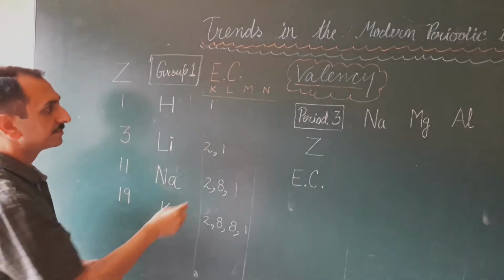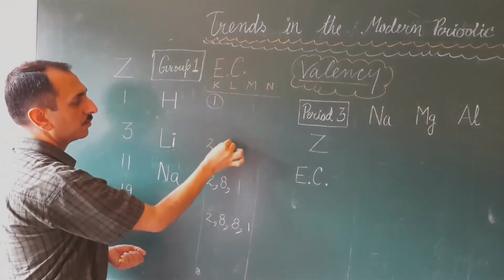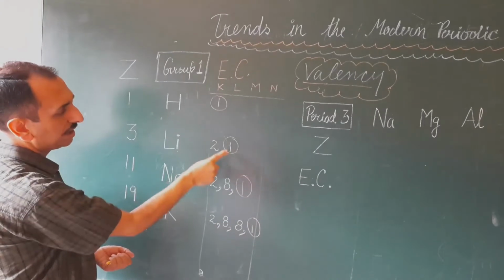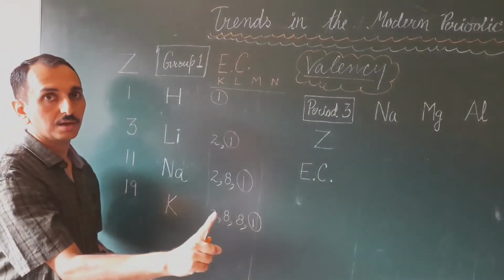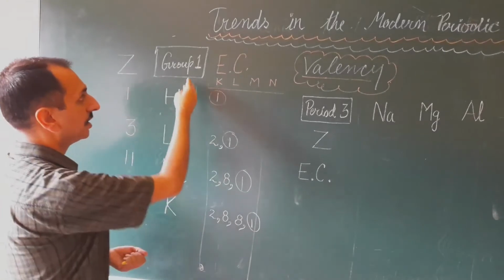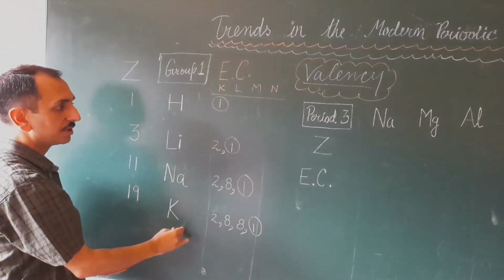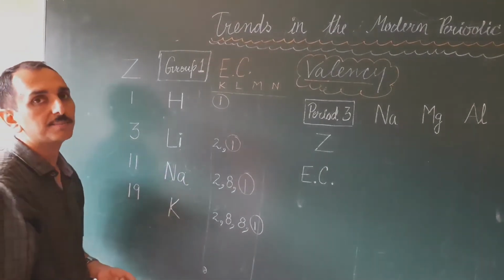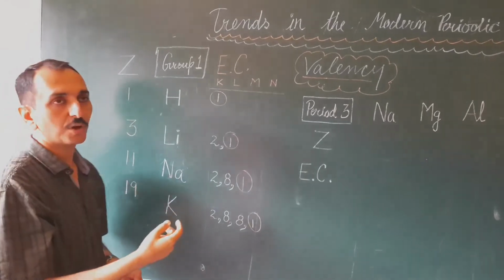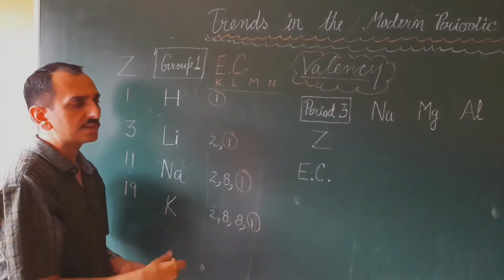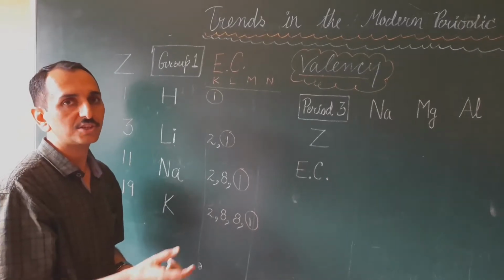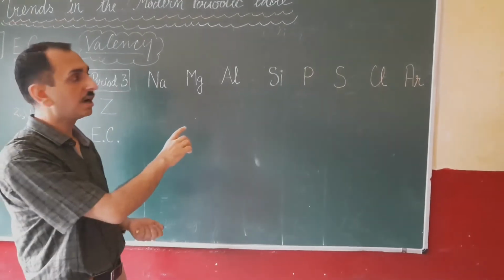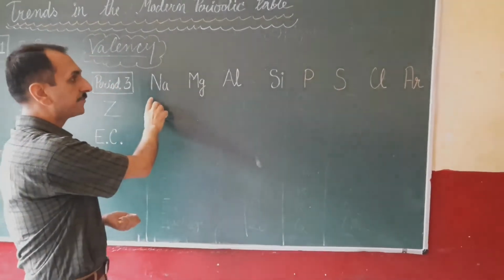But what is the similarity? 1 electron in the outermost shell, meaning they all have valency 1. So we can conclude that going down a group, valency remains the same. We can take other examples also. You can give examples from group number 17 or group number 2, whatever elements you are able to learn, 3 or 4. Now we will discuss this trend of valency along a period, going from left to right.